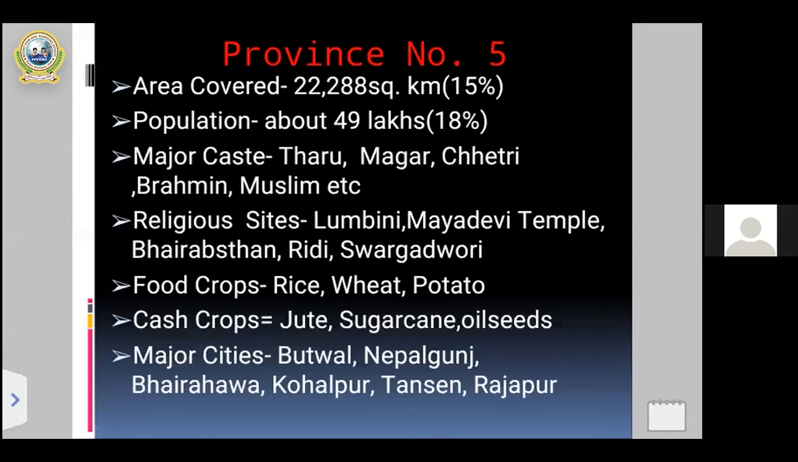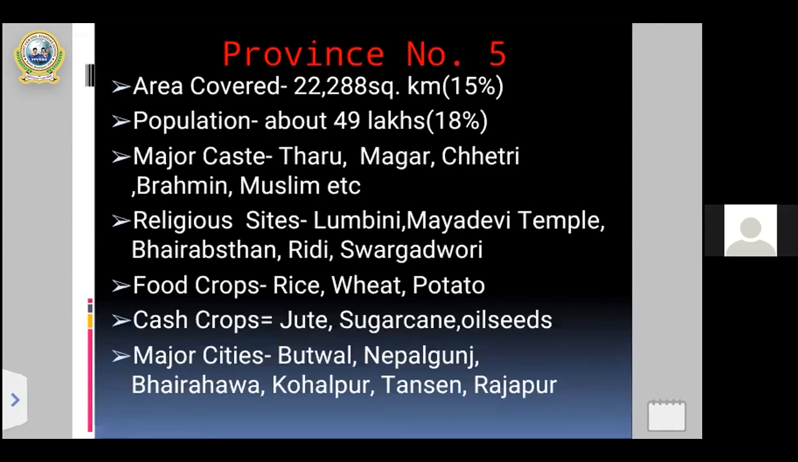Okay, after population, my dear students, once again you can see on the same screen major caste. Like when we discussed province 1, 2, 3, 4, in those provinces also there are different castes of Nepalese people. Like that, in province 5 also there are some major castes of Nepalese people, and some of them are Tharu, Magar, Chhetri, Brahmin, Muslim, etc. These are some of the major castes of Nepalese people that settle in province number 5.